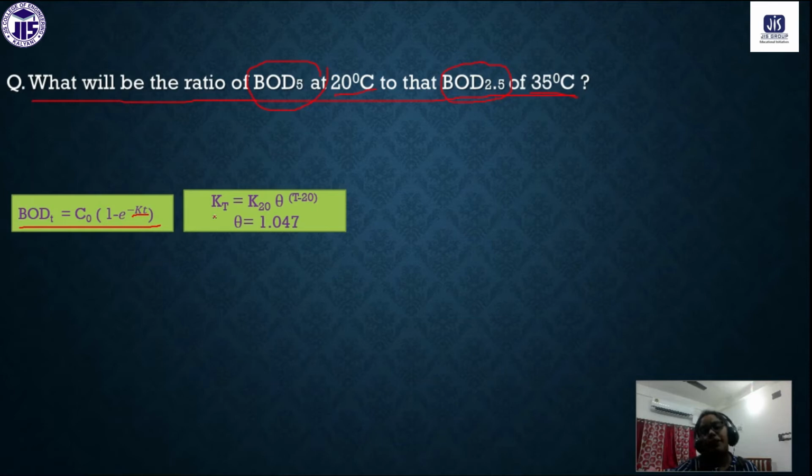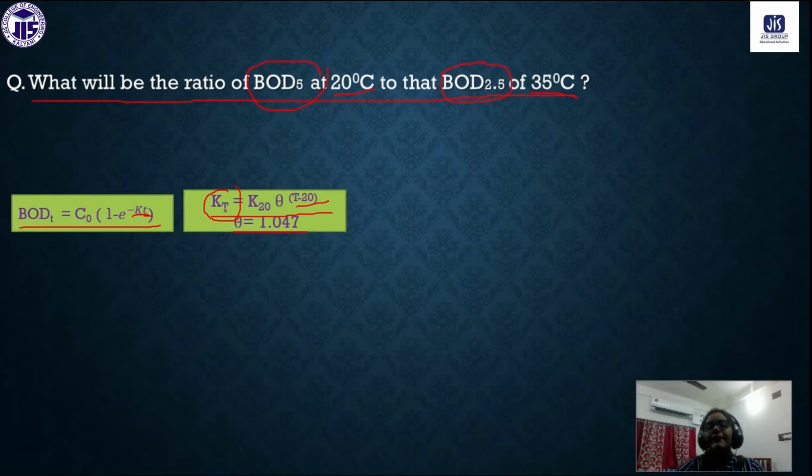Next, one more equation that you have to use to solve this numerical: kT equals k20 into theta to the power T minus 20. Now what is kT? kT is the rate constant at temperature T. Look here, when T is capital, that means the temperature, while t in small letters is the time.